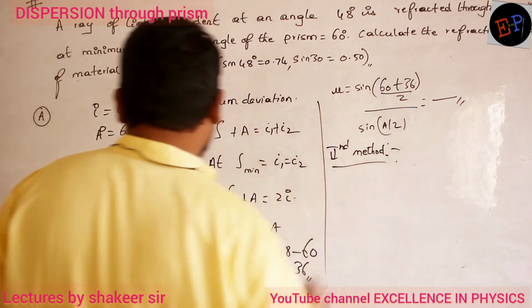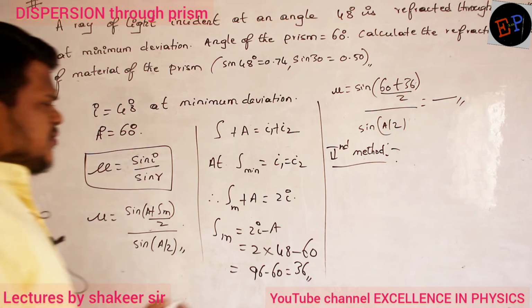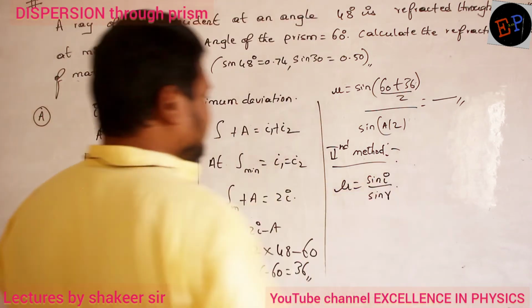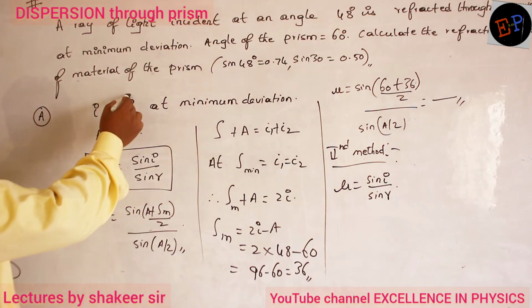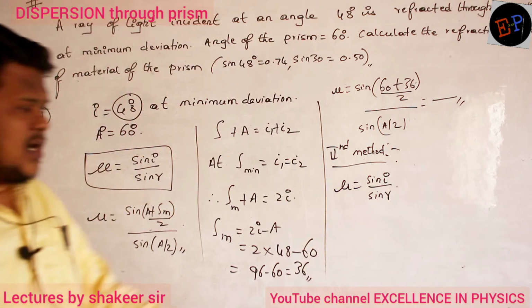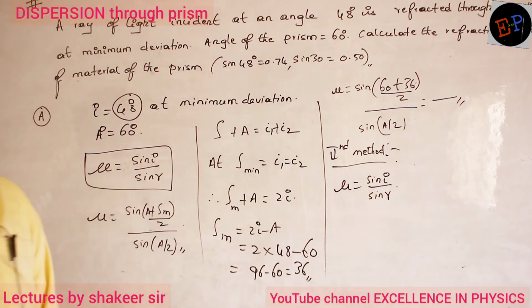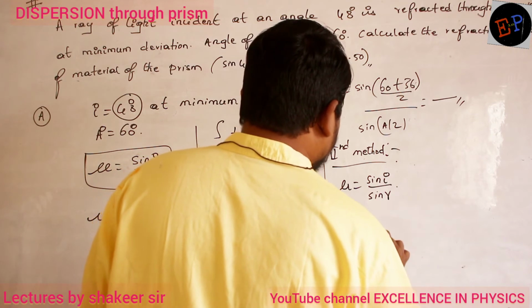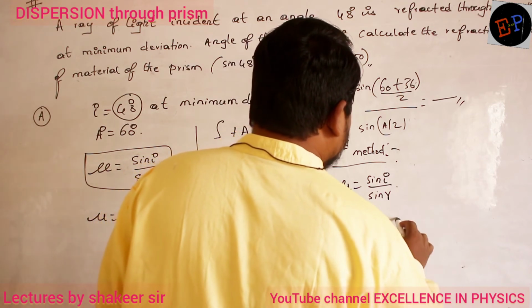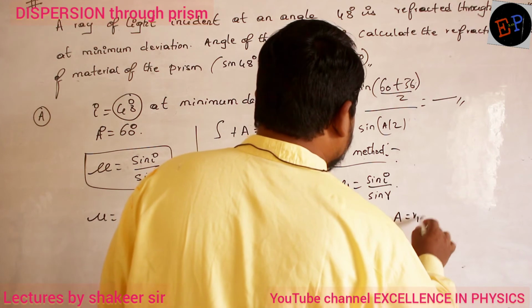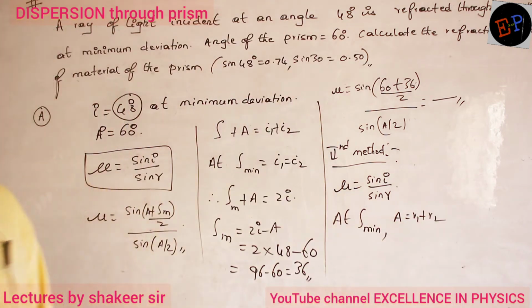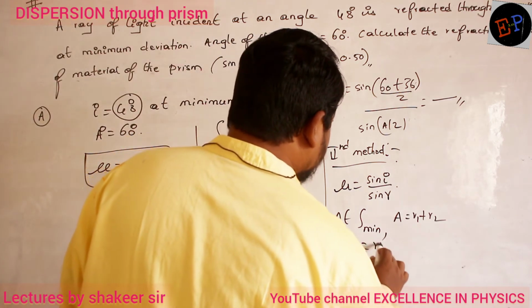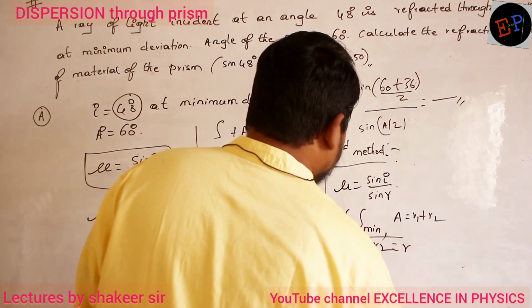Second method, by just using Snell's law. So mu is equal to sin i divided by sin r. The angle of incidence is already given, 48 degrees. How can I calculate the r value? A by 2. Very good. At minimum deviation condition, what is the condition? Generally we have A equal to r1 plus r2, which we already calculated. But at minimum deviation, r1 and r2 both are equal.